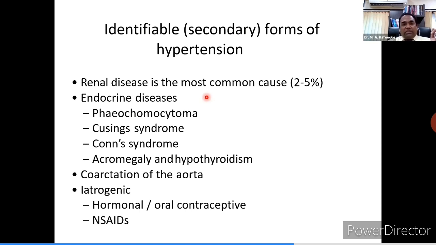One good thing about this is that if you remove the causative factor, the patient can have a normal life. Suppose a patient is receiving NSAIDs or OCP, simply by addressing this issue or telling the patient to stop this, it can relieve his hypertension. Whereas in renal artery stenosis, simply by opening the renal vessel by stenting, it can relieve his problem of hypertension. So it's important to identify the secondary form.